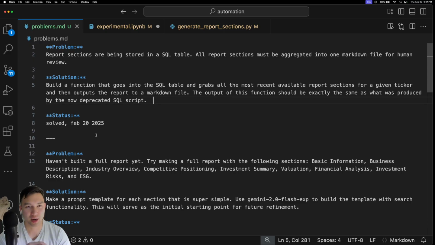Report sections are being stored in a SQL table. All report sections must be aggregated into one Markdown file for human review. What's my solution? A quick little solution, which is to build a function that goes into the SQL table and grabs all the most recent available report sections for a given ticker, and then outputs the report to a Markdown file. The output of this function should be exactly the same as what was produced by the now deprecated SQL script. So I basically said that that's completed.